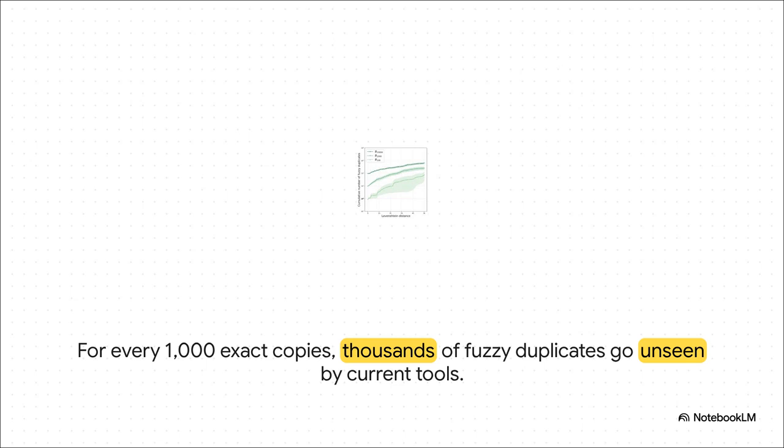And what did they find? For a sequence that had 1,000 exact copies, they found, on average, 3,000 times more fuzzy duplicates nearby. At a greater distance, they found over 20,000. These near duplicates are absolutely everywhere, and our current tools are completely blind to them.